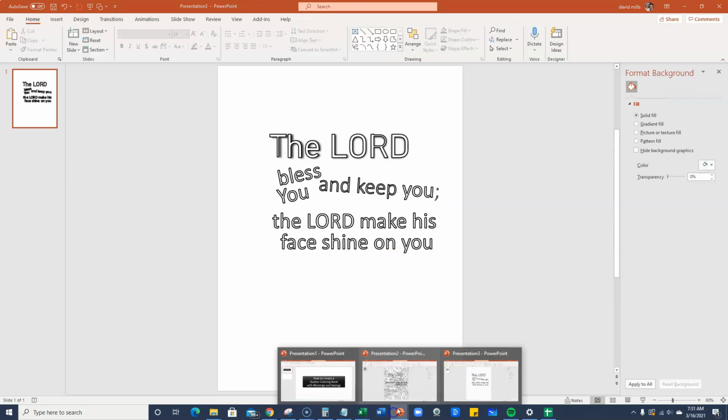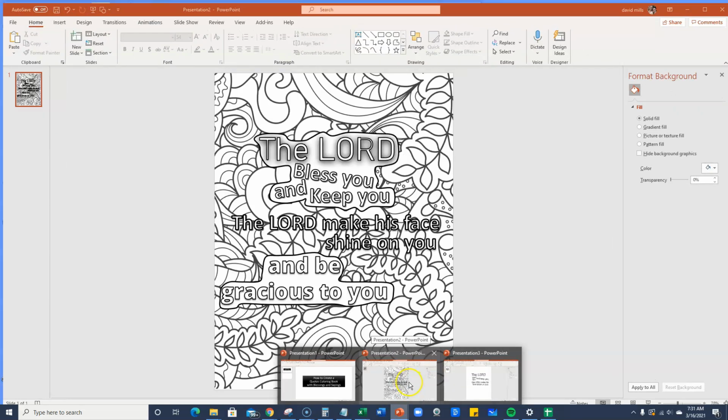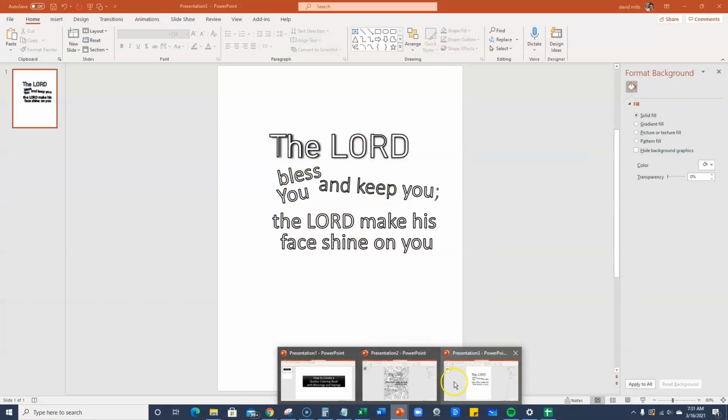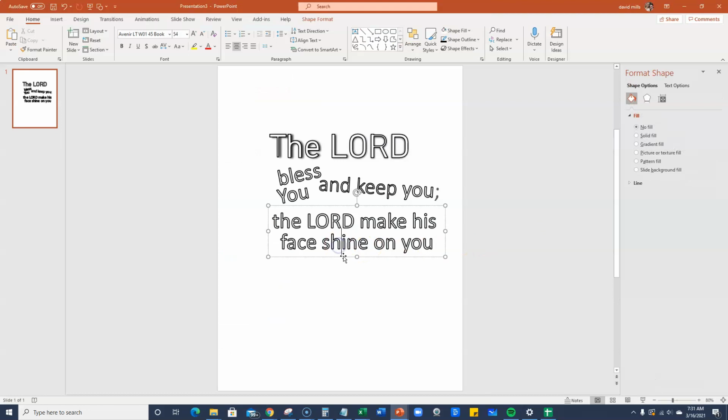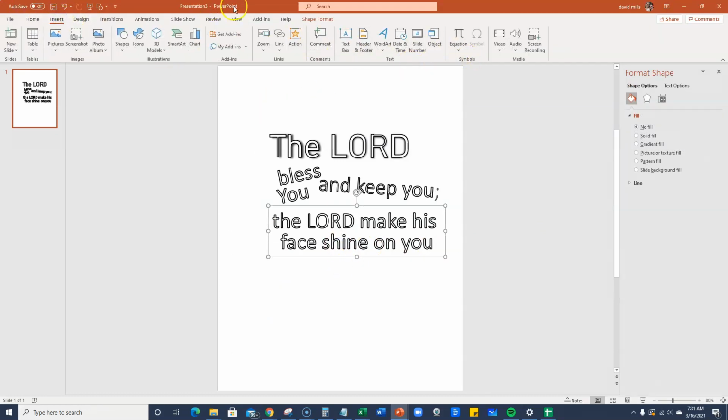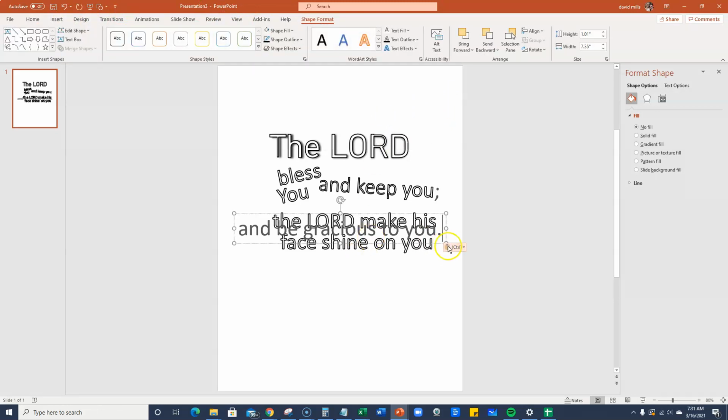And then we're going to move on and grab the next text. It's not going to be exact, I had designed this yesterday, but it's going to be close. So we're going to grab the rest of the text and put it down below real quick. And that's going to be right here. So we're going to grab that, go to insert and grab another word art down here. Paste that in. I'm going to match.